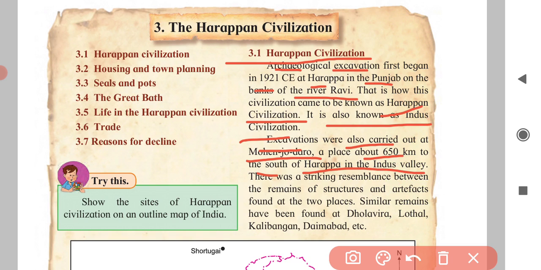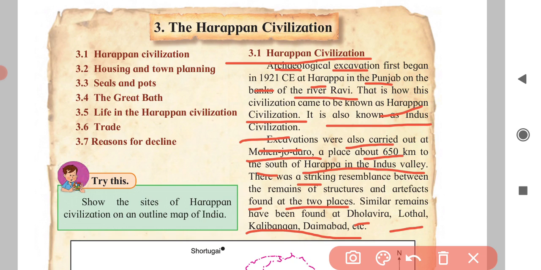There was a striking resemblance between the remains of structures and artifacts found at the two places. Similar remains have been found at Dholvira, Lothal, Kalibangan, Daimabad, etc.